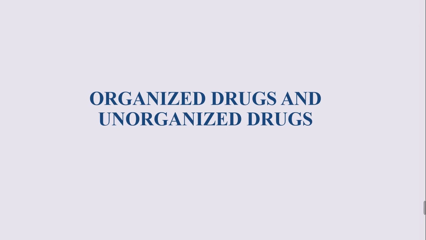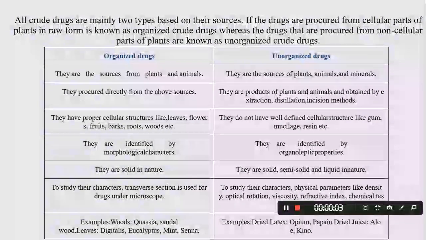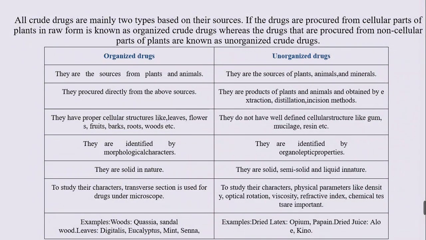Next come organized drugs and unorganized drugs. All crude drugs are mainly of two types based on the sources. If the drugs are procured from cellular parts of the plants in raw form, it's known as organized crude drugs, whereas the drugs that are procured from non-cellular parts of plants are known as unorganized crude drugs.